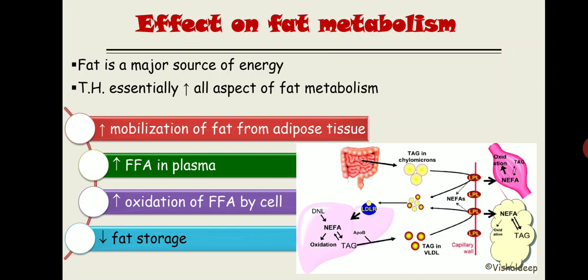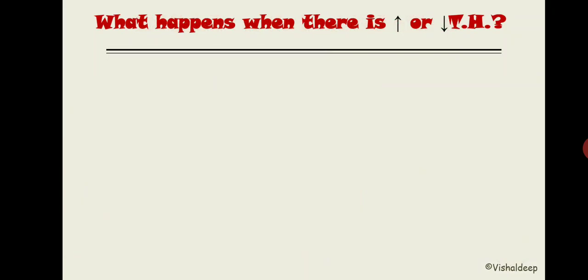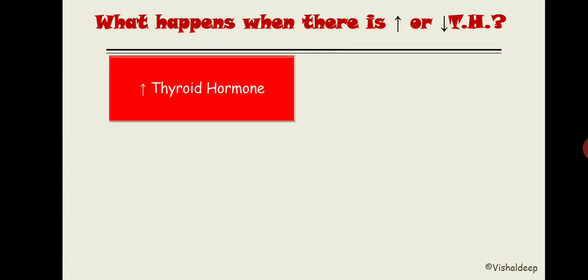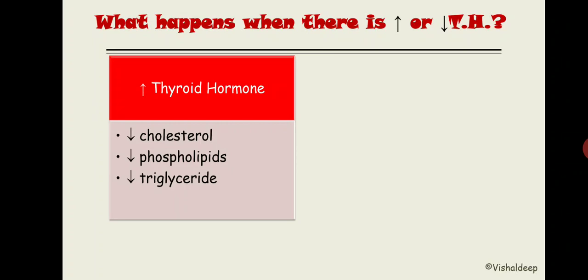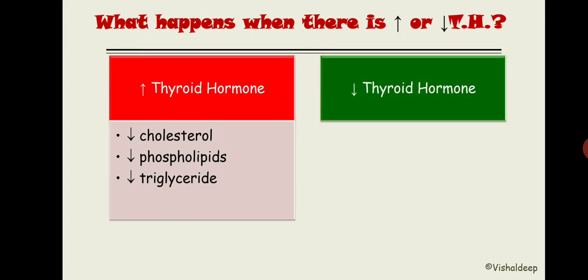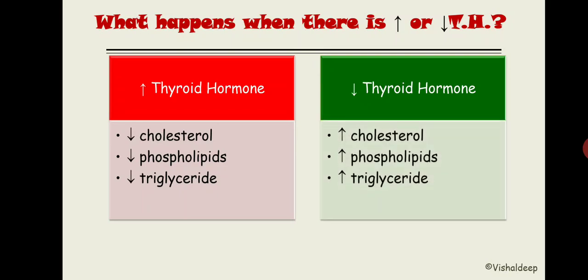Got it? Now what will happen when there is a higher or lower amount of thyroid hormone in this fat metabolism? If there is a higher amount of thyroid hormone inside the circulation, it will decrease cholesterol, phospholipid, and triglyceride levels. Exactly the opposite will happen when there is a low amount of thyroid hormone inside the circulation, that is, increased cholesterol, phospholipid, and triglyceride. Now here's the question: what will happen if there is increased cholesterol, phospholipid, and triglyceride? All these three things will be associated with atherosclerosis.